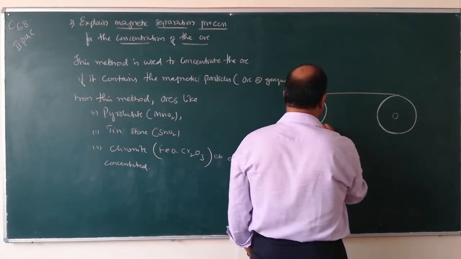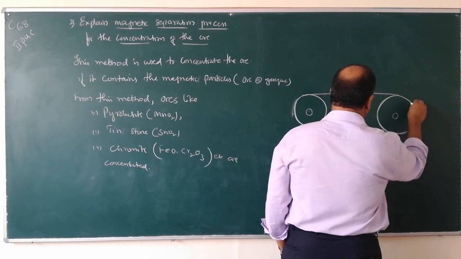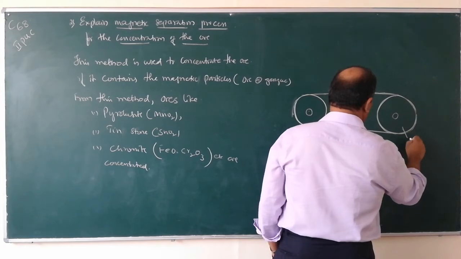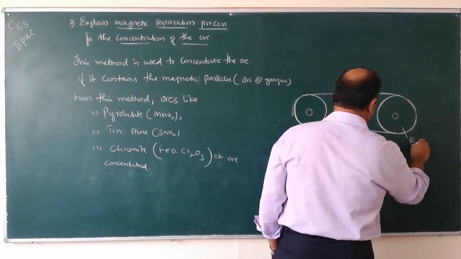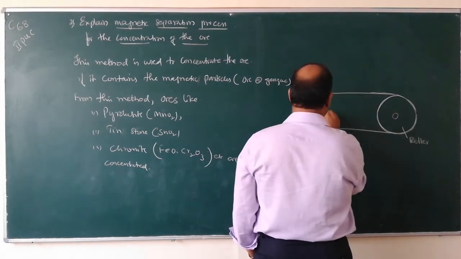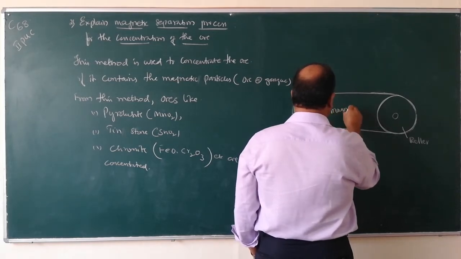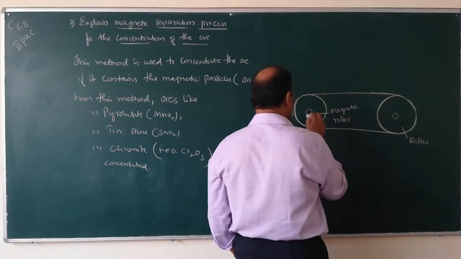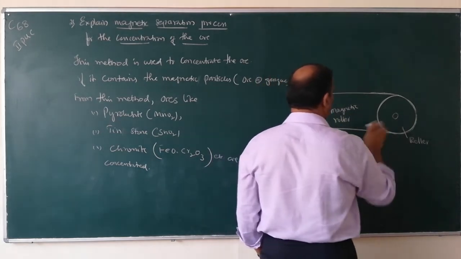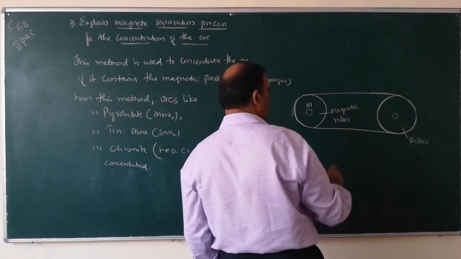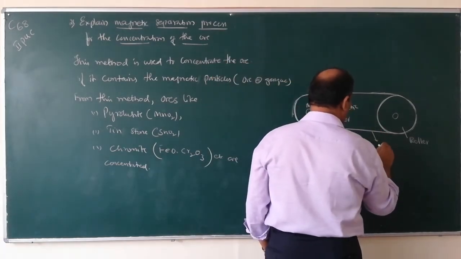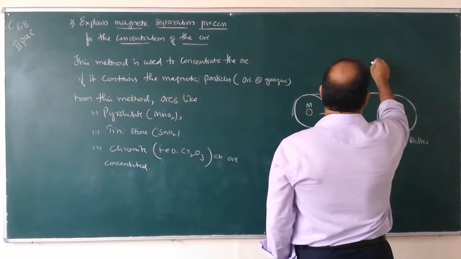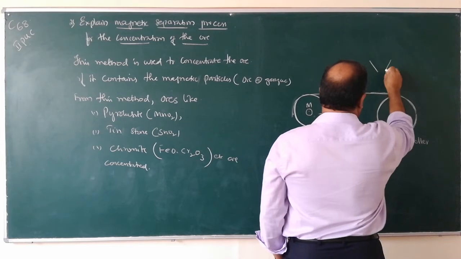This is the belt. This one is a roller and this one is a magnetic roller. So this one is the magnetic roller, this one is an ordinary roller, and this one is the belt.